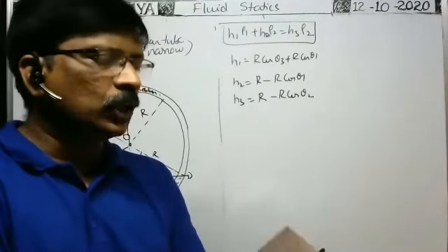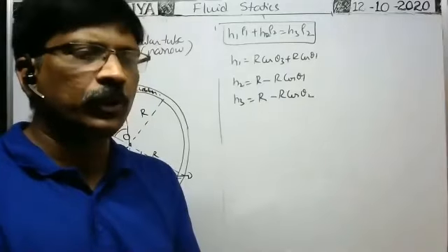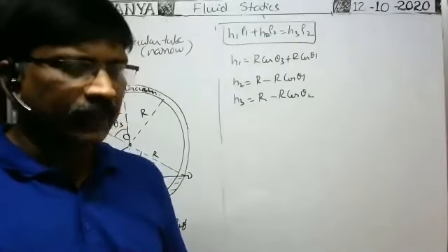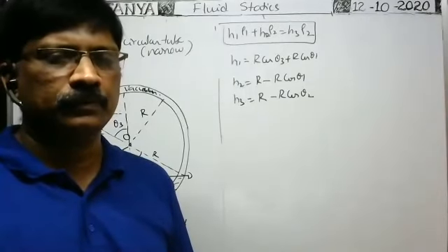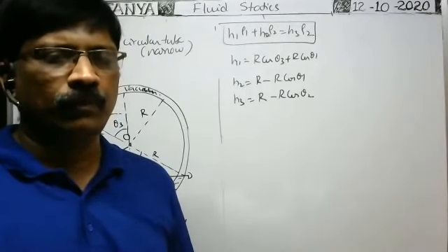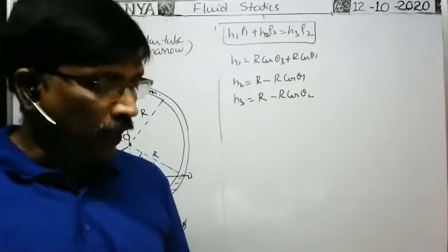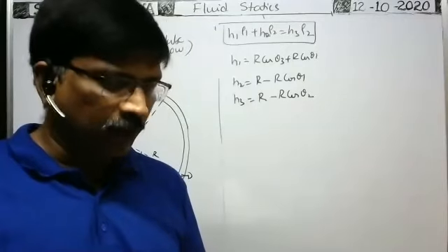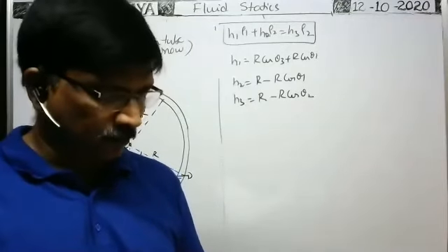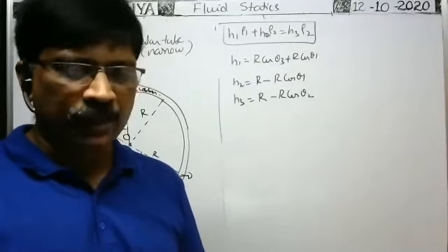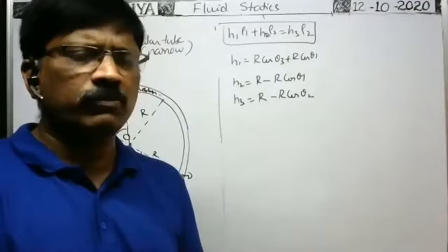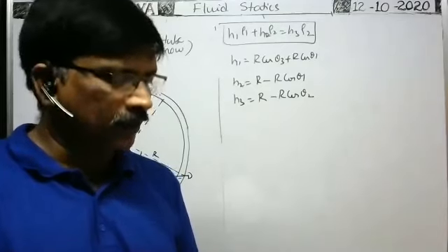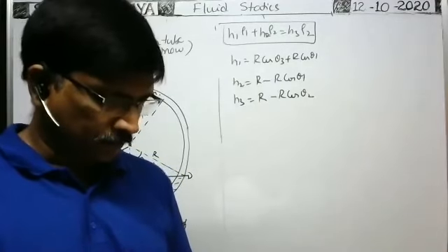Next, in order to find the atmospheric pressure, what is the device we have to use? We use a barometer. It is the device used to measure the atmospheric pressure. What about the construction of the barometer? I will say that tomorrow, because some note points are also here. I will discuss it tomorrow. Tomorrow is a very, very important topic; important concepts are there.